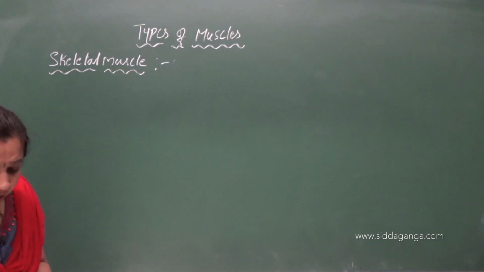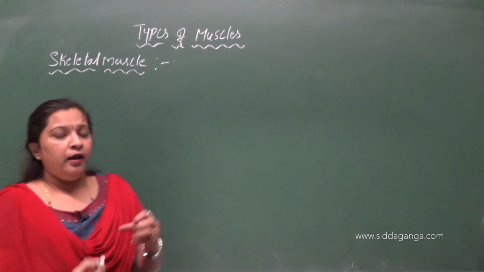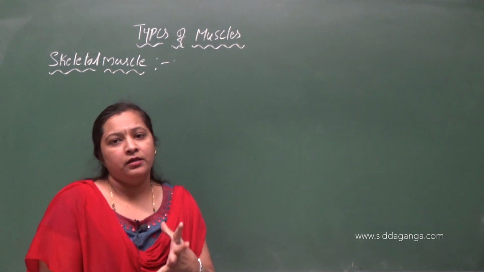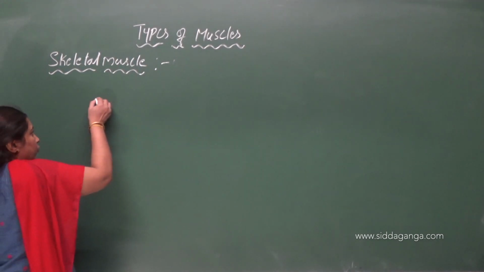The skeletal muscle comprises long and cylindrical cells. How are the cells? The cells will look like this.